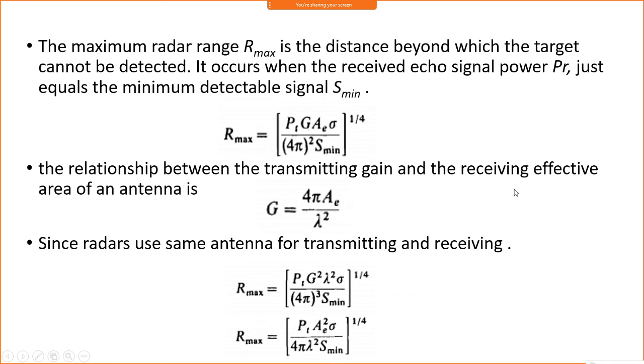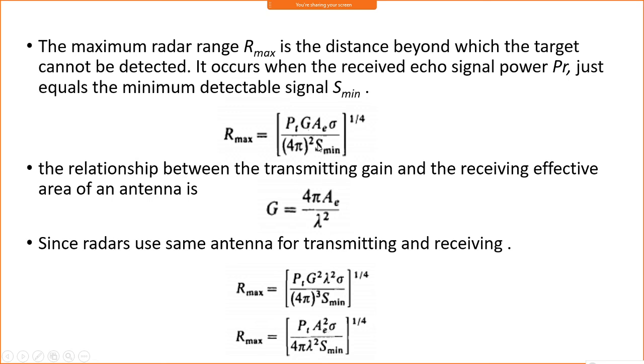You can see here another two forms: you can put the value of AE in terms of lambda square, or you can put the gain in terms of the effective aperture, and you will get this equation.